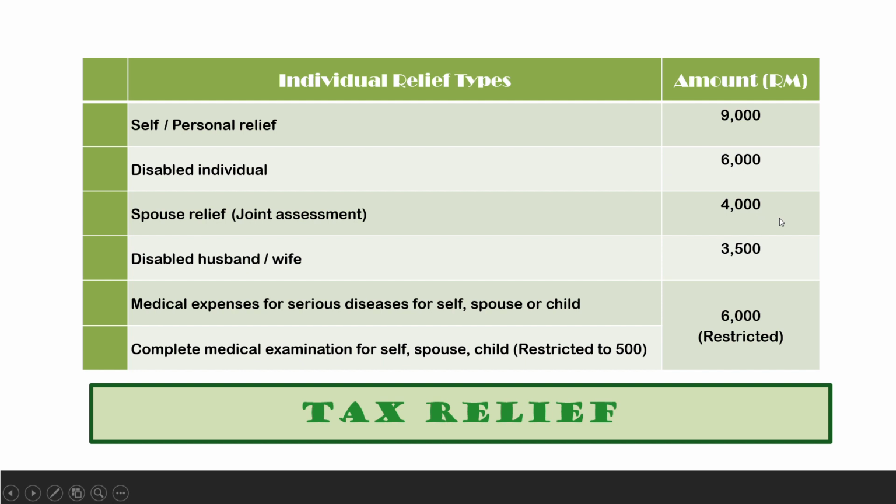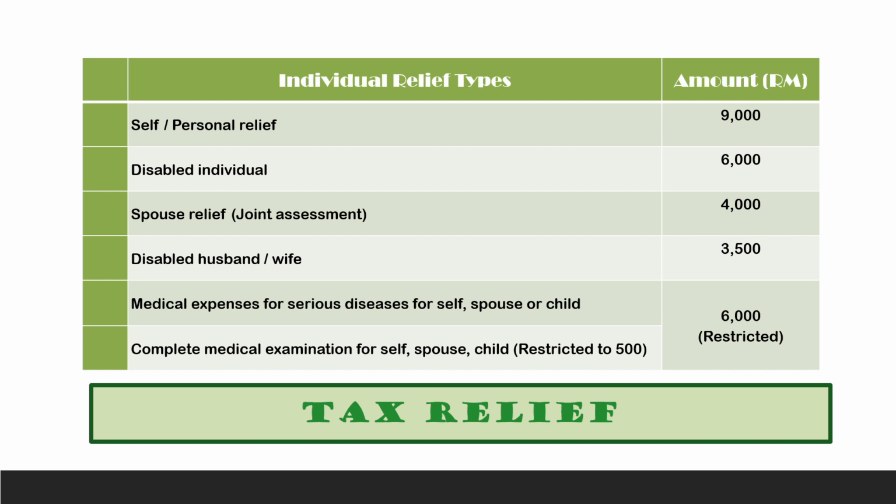That's why sometimes you have to do tax planning, because if you go for separate assessment, each one will get 9,000. However, if you go for joint assessment, the first taxpayer, or the husband in the case of the main taxpayer, will get 9,000, but the spouse will be eligible for only 4,000. So in total, separate assessment would be better compared to joint assessment. But normally you will go for joint assessment when either the husband or wife is not working, or perhaps your income is too low and doesn't reach the taxable income level.